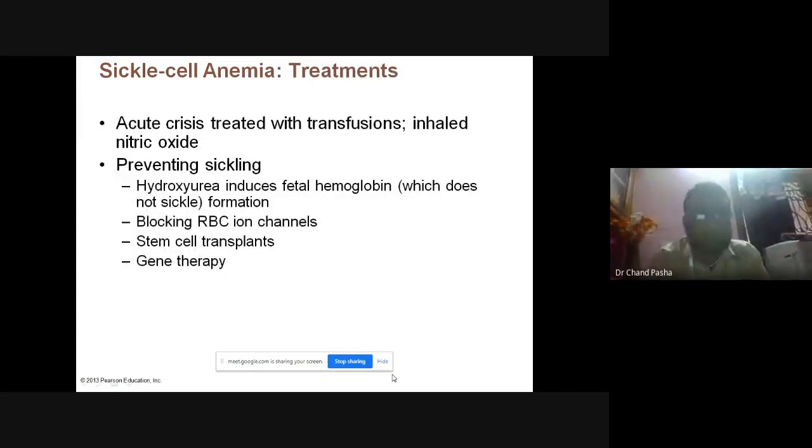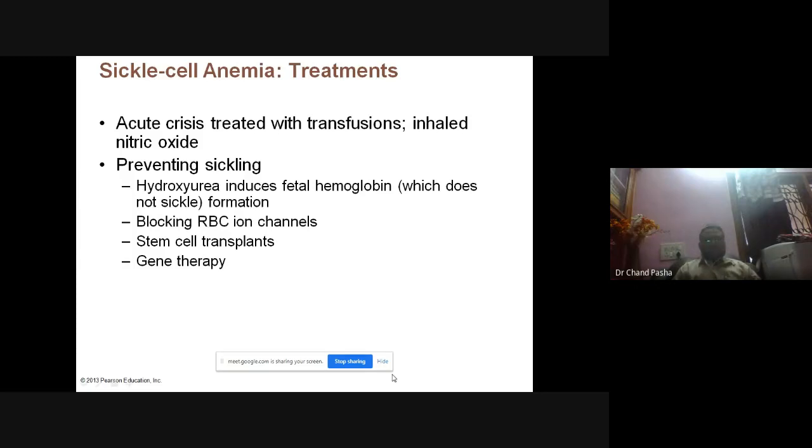So what should be the treatment? They are treated with blood transfusions, and then they should inhale nitric oxide. What is the use of nitric oxide?